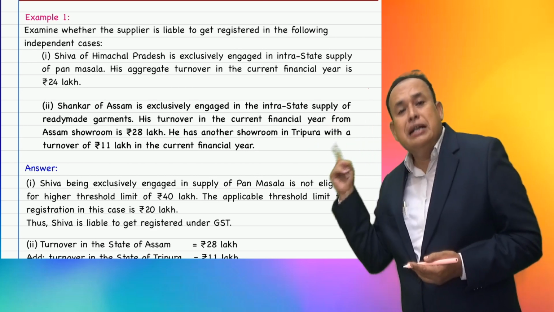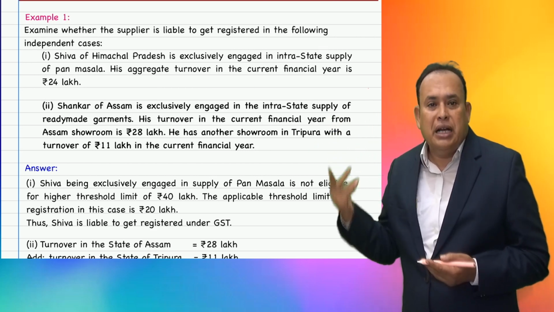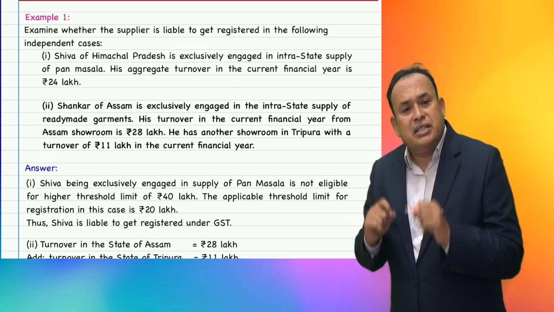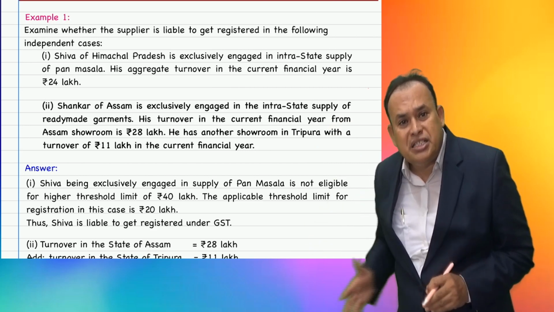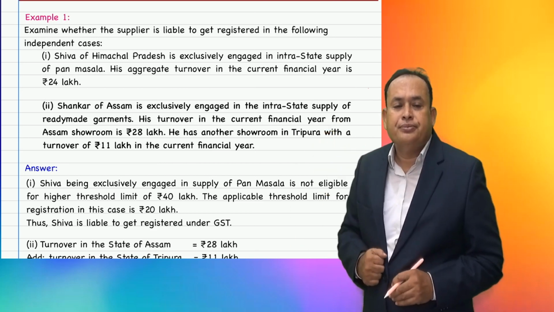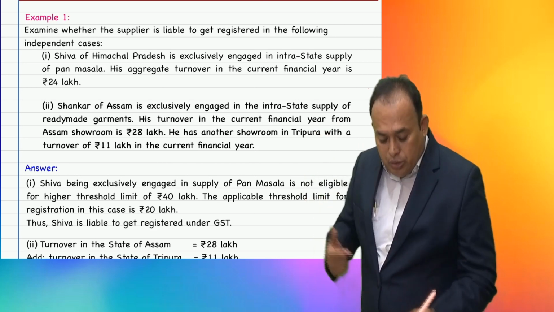Now, aggregate turnover how much did he get? 24 lakhs, more than 20 lakhs. Therefore, Mr. Shiva is required to get registered compulsorily in the state of Himachal Pradesh within 30 days from the date of crossing the 20 lakhs. Second question.